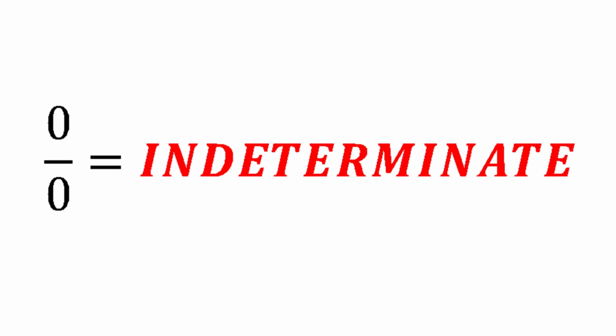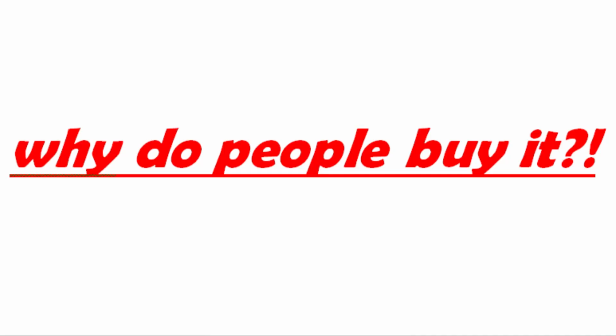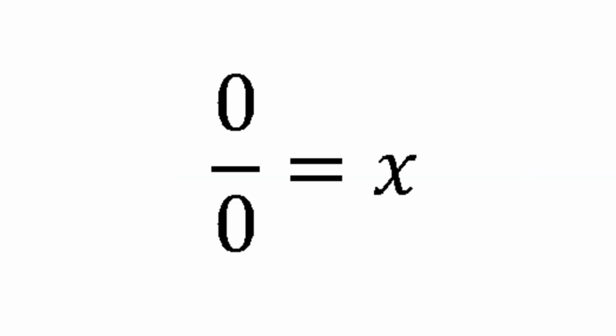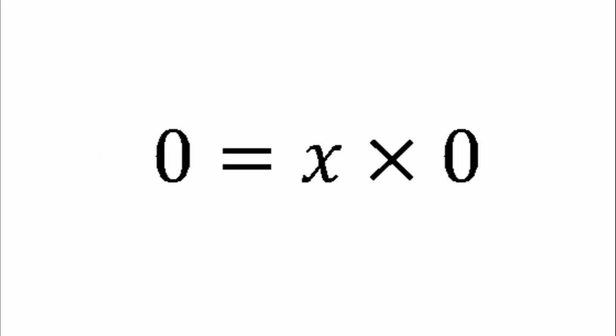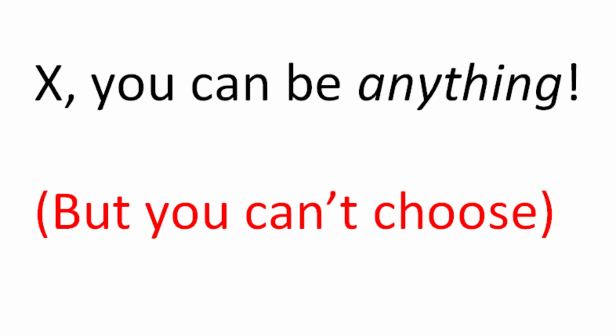Now it's time to talk about the more common misconception. 0 over 0 is indeterminate. Let me first explain why so many people believe that it is indeterminate. They begin with the equation 0 over 0 equals x, where x just represents the number we are trying to find. They then rearrange this equation into 0 equals x times 0, and say that x can be any number, so the value cannot be determined, and it is therefore indeterminate.